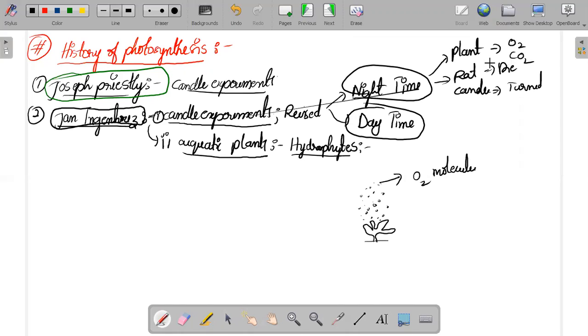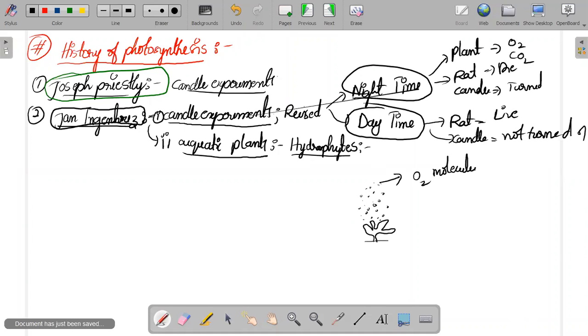We know this because plants perform photosynthesis during the daytime only. And during the daytime, what happened? The rat was successfully able to live, and the candle also did not turn off. The candle did not turn off, and the rat was successfully able to live. That is the experiment done by Jan Ingenhousz.